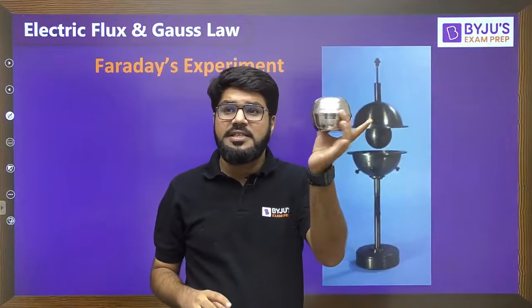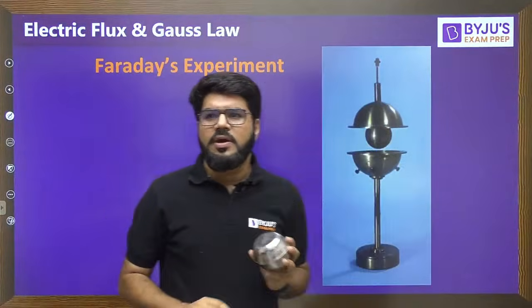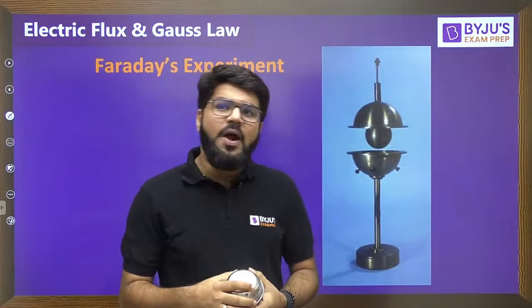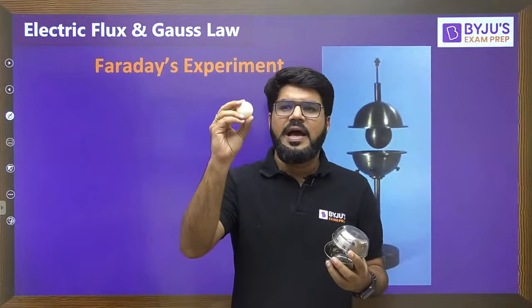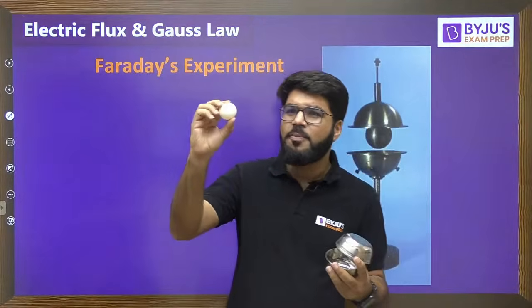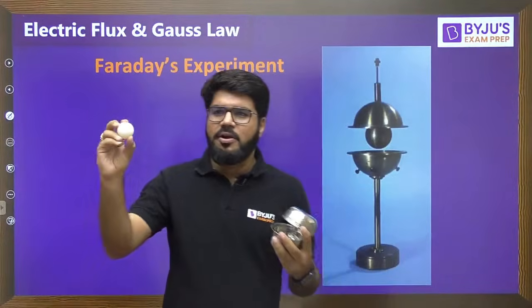Initially they were intentionally discharged by grounding them, so this is discharged right now. Now, concentric to it is another inner sphere, which will be known as the inner sphere. This is not metal right now, but actually it should be metal. Right now I did not have any metal ball here.